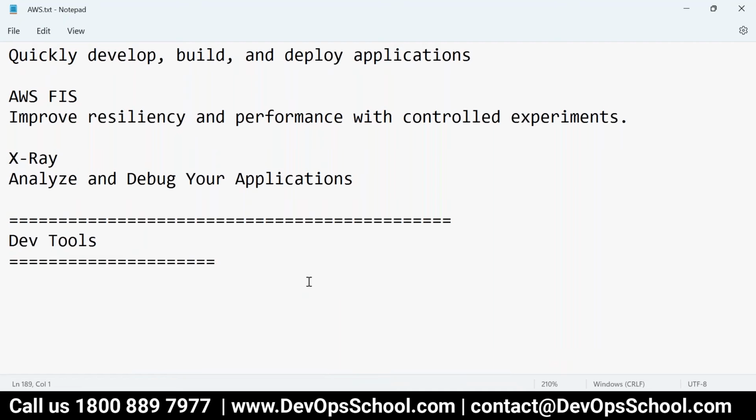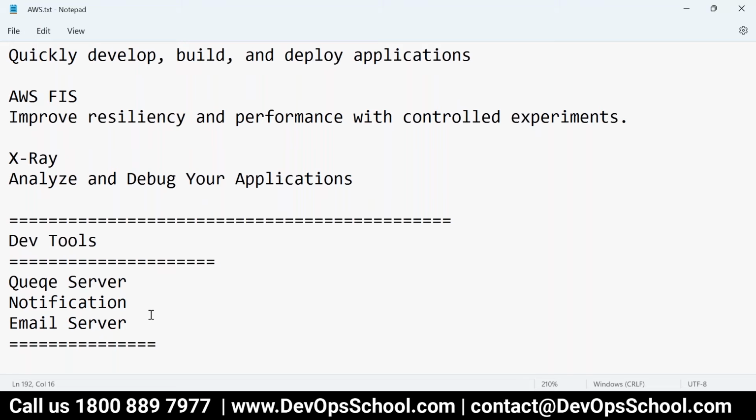Okay, so to develop code, you need a few additional things. For example, you need a queue server, correct? Right? You need a notification server. You need a mail server. All these things you need, right? All of you, correct? Yeah. So any software you need, all these things. So how do we get it on AWS?